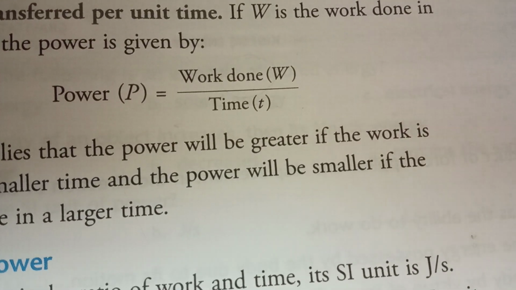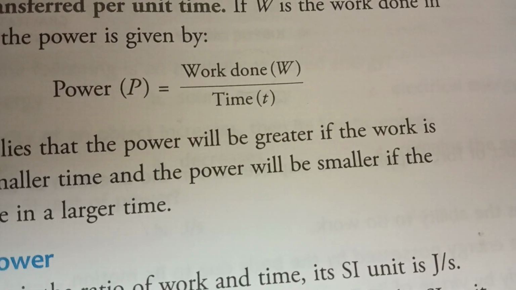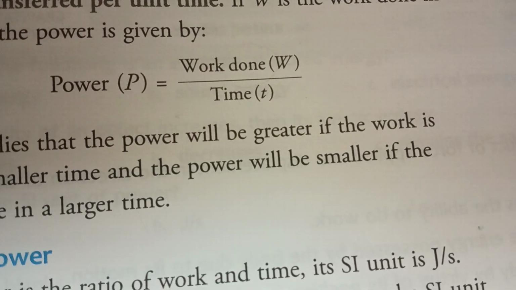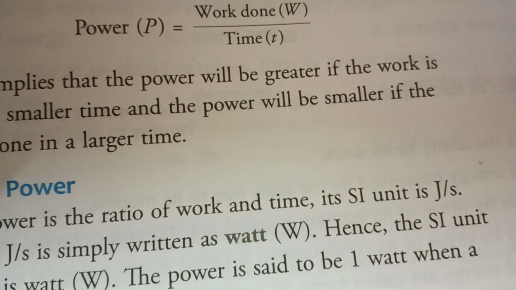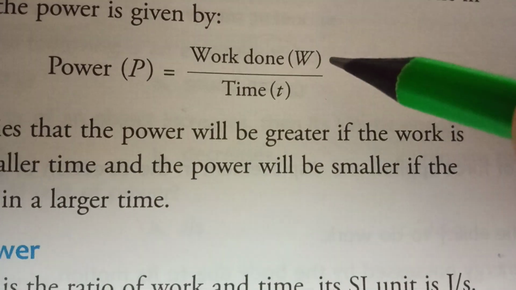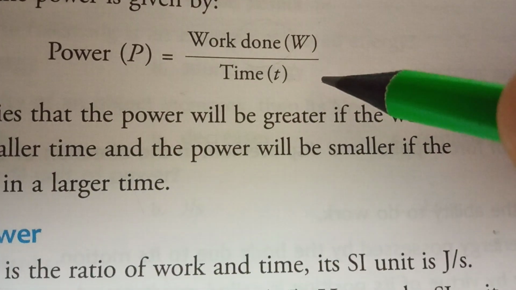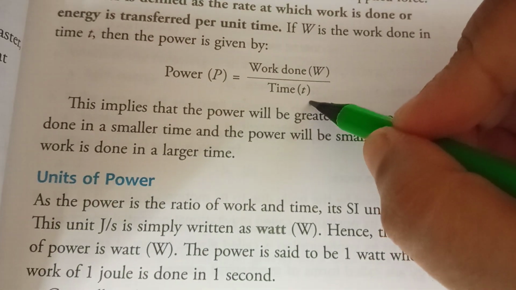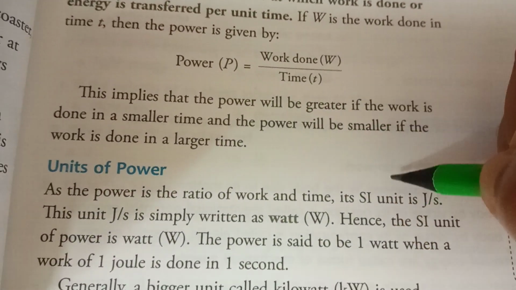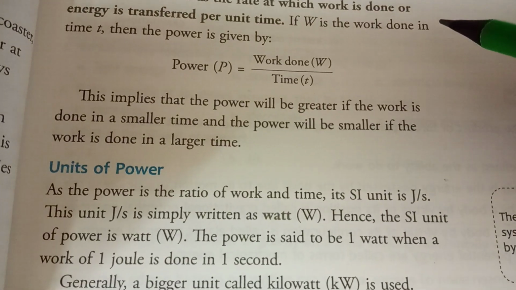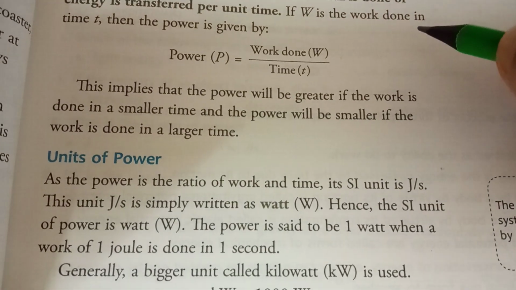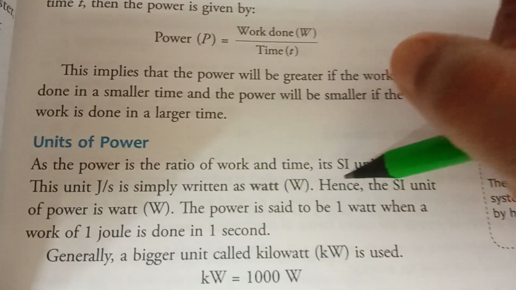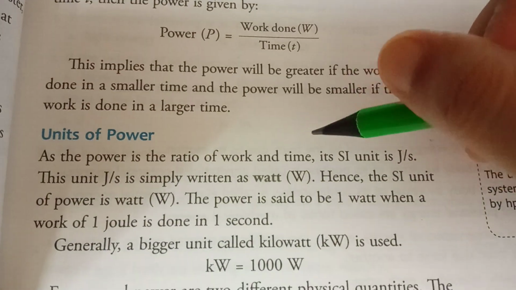So the unit of power: as power is the ratio of work and time, its SI unit is joule per second, because power equals work done divided by time. What is the SI unit of work done? That is joule. And what is the SI unit of time? That is second. So joule per second. This unit, joule per second, is simply written as watt or capital W. Hence the SI unit of power is watt.